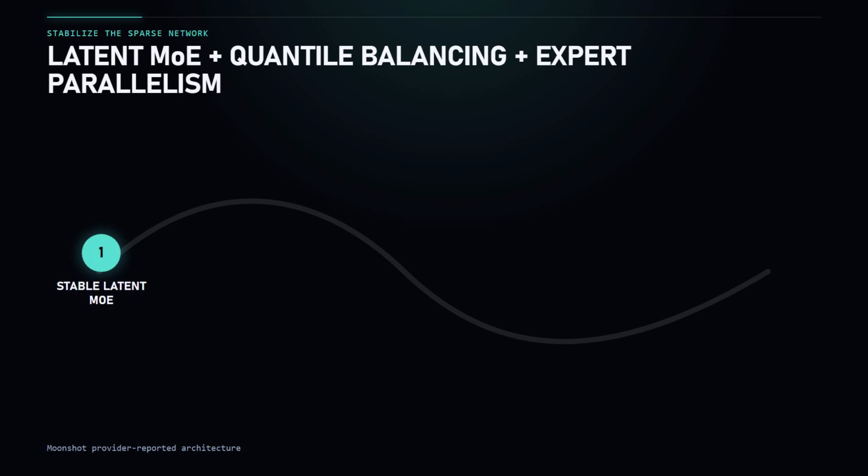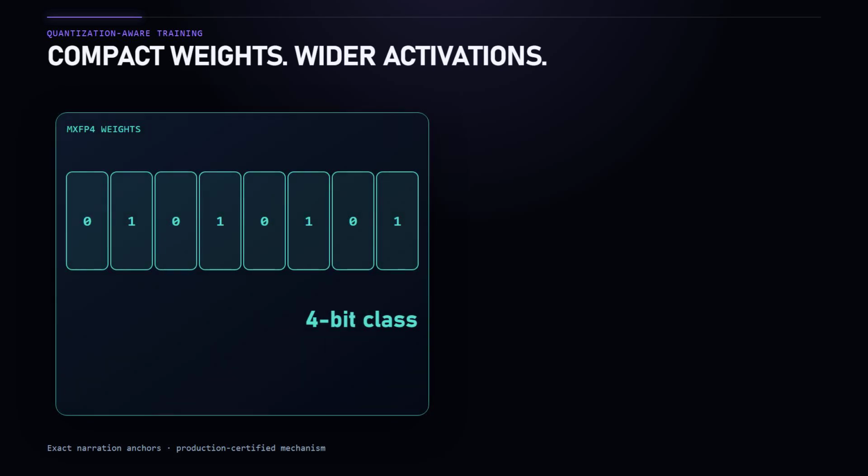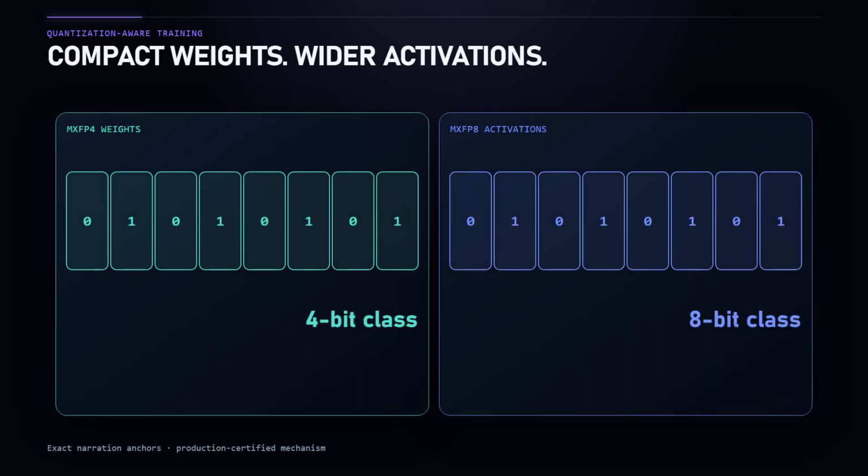Moonshot says it uses a stable latent MoE framework, a balancing method based on router score quantiles, and a fully balanced expert parallel training design. The goal is to keep the sparse network stable while spreading work efficiently across hardware. Then the model adds quantization-aware training. Moonshot says K3 uses MXFP4 weights and MXFP8 activations from the supervised fine-tuning stage onward. In simple language, the stored weights use a compact, low-precision representation, while active calculations use a somewhat wider format.